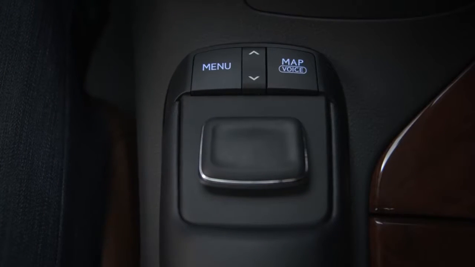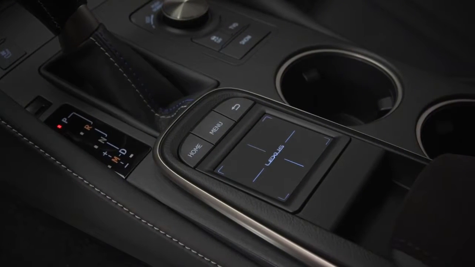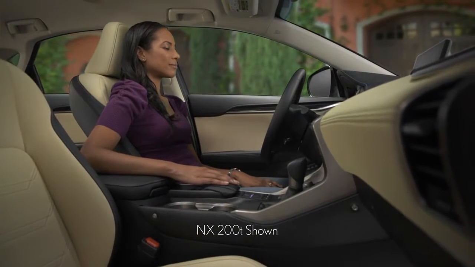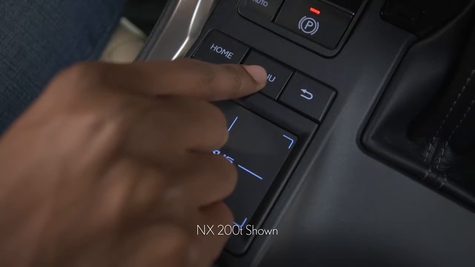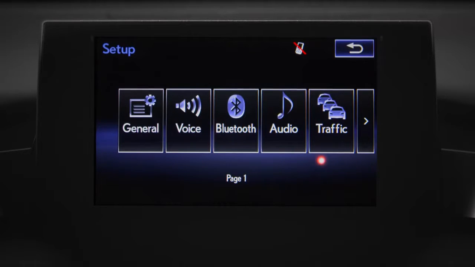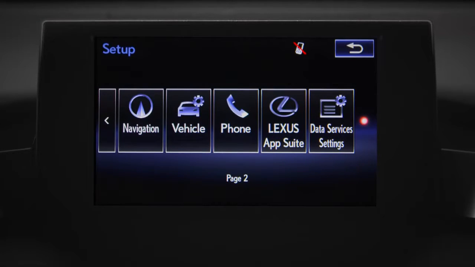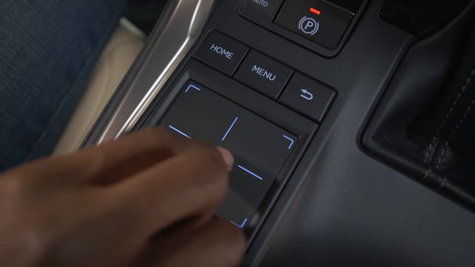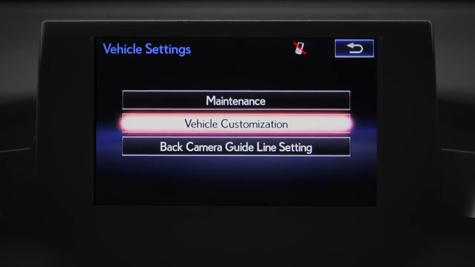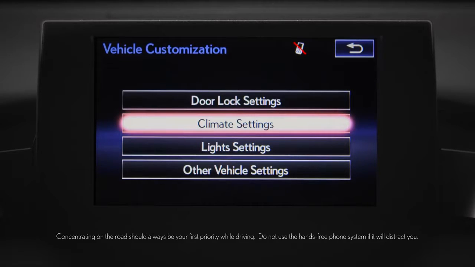Whether you have a remote touch or touchpad controller, customizing your door lock settings is the same. To begin, press the menu button on the center console. On the display, select Setup. Then scroll to the right and select Vehicle, and then Vehicle Customization. Select Door Lock Settings.